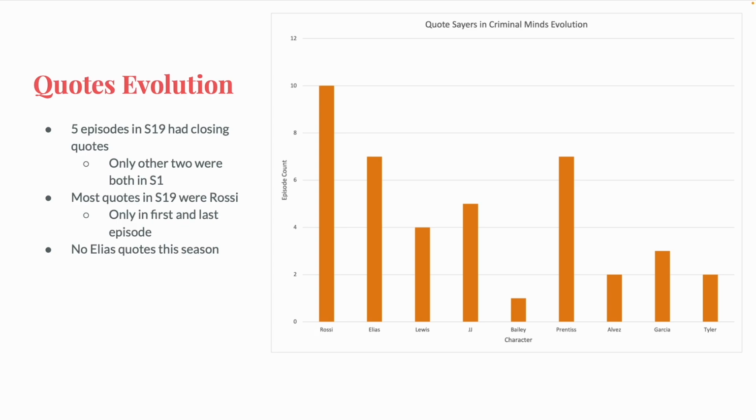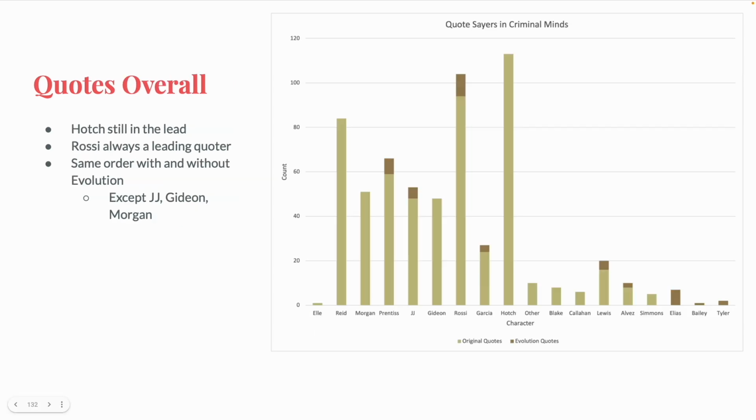But what about the quote counts across the whole show? I have combined the quotes from Criminal Minds in the lighter color on the bottom with Criminal Minds Evolution, the darker color on the top. For most of Criminal Minds, Hotch was the big in-charge boss, and he left and that role kind of seemed to go to both Rossi and Prentiss. So for a while, Hotch was doing a lot of the quotes, along with Rossi. Since Hotch isn't in Evolution, Rossi and Prentiss do the most quotes. And while they are still some of the top quoters, Hotch is still in the lead. I think it'll take at least another season or 2 before Rossi has a chance at overtaking him.